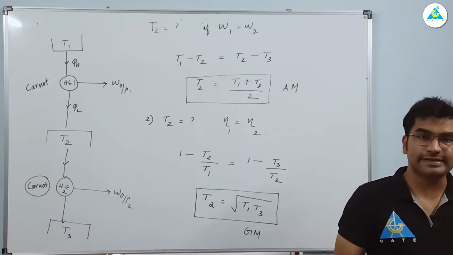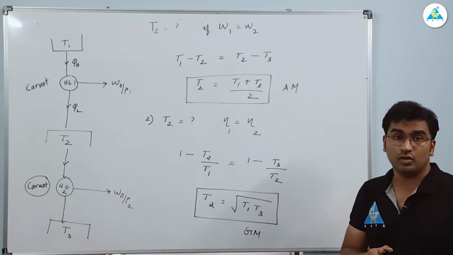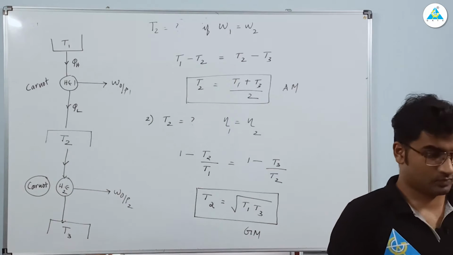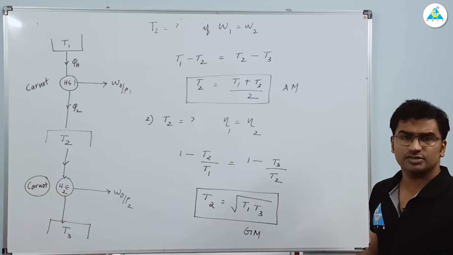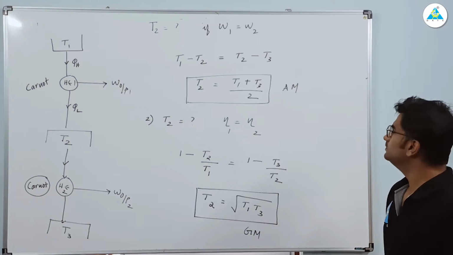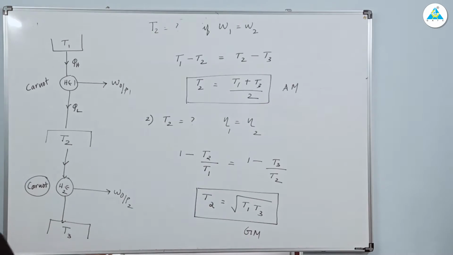Clear? Complete these things. So which value will be more, arithmetic mean or geometric mean? Which value will be more? Obviously arithmetic mean will be greater than geometric mean. Clear? So find it. You can write it: arithmetic mean is greater than geometric mean.